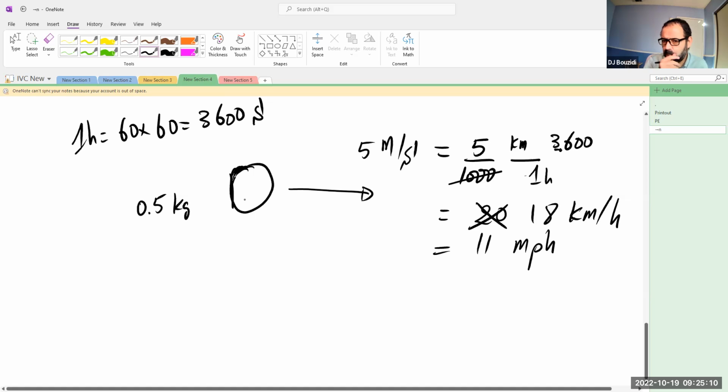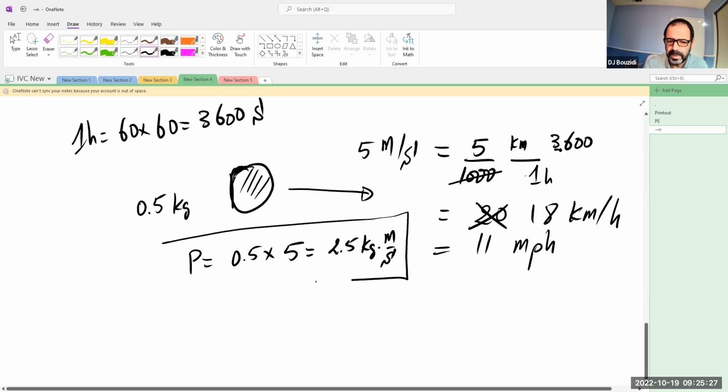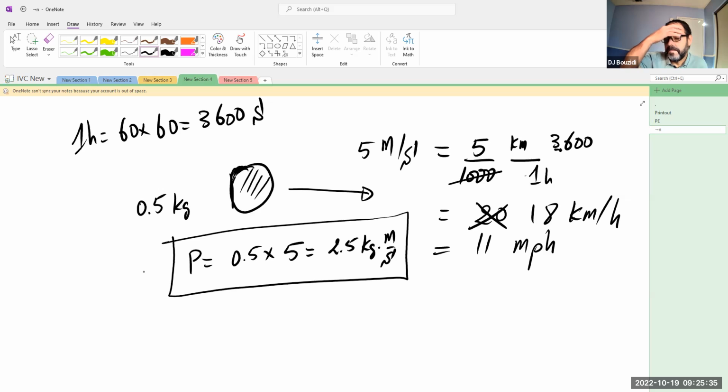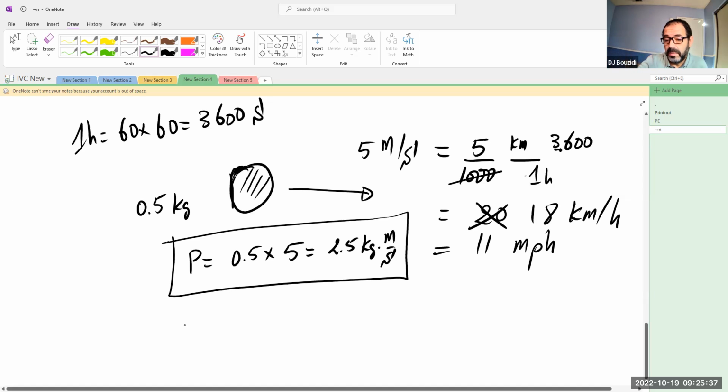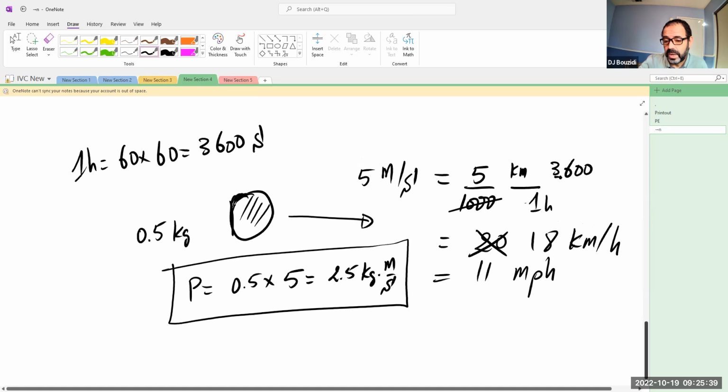So if you're wondering how much momentum this ball is carrying, it's going to have p, which is 0.5 times 5, and that is 2.5 kilogram meters per second. So this is how we find the momentum. The direction of this momentum is in the same direction as the velocity.